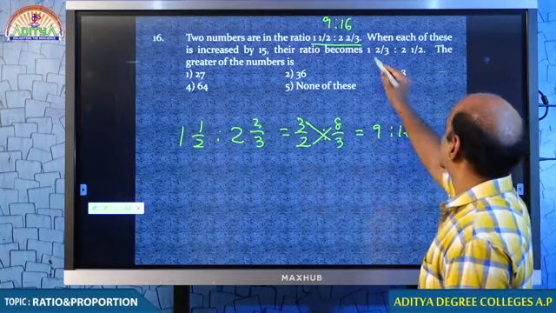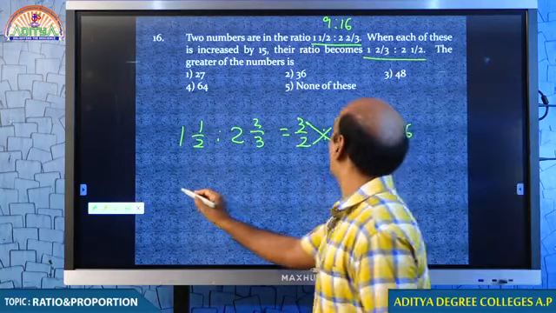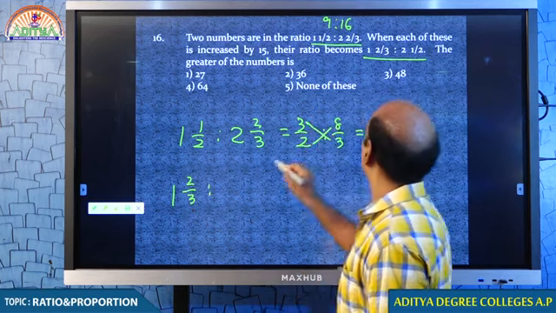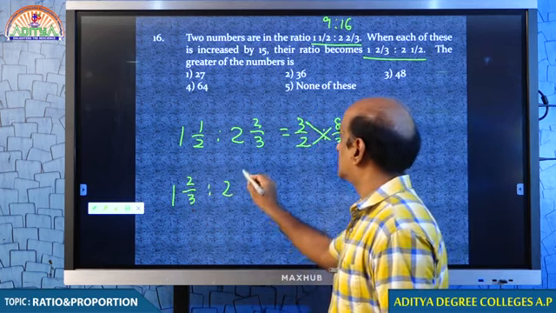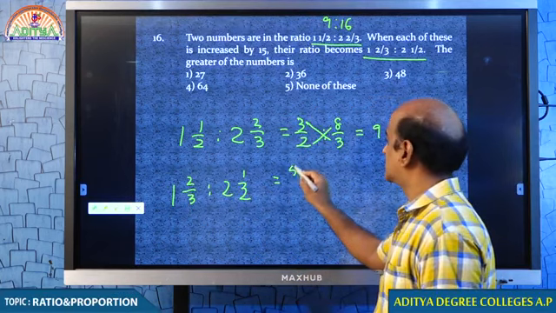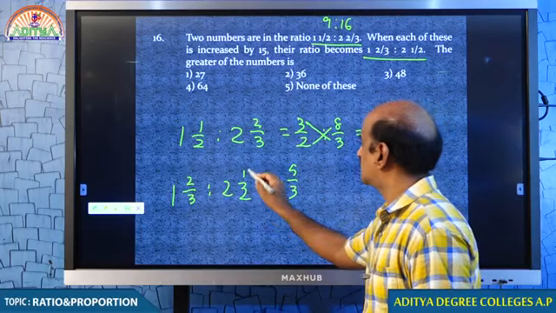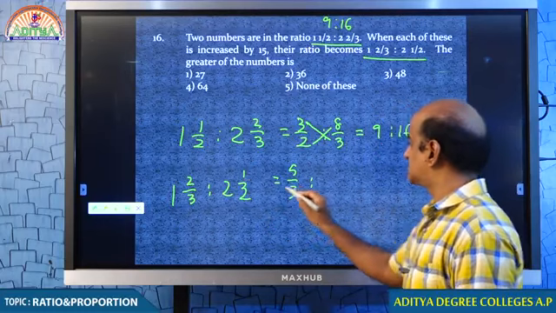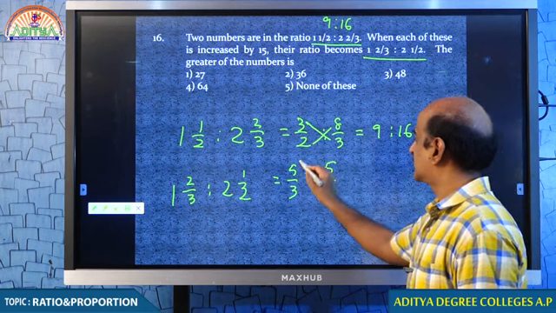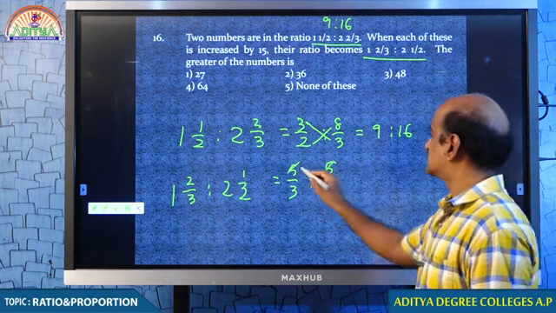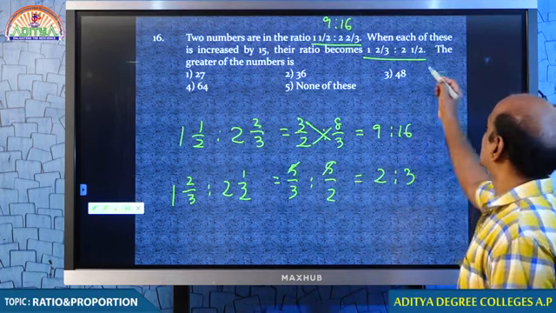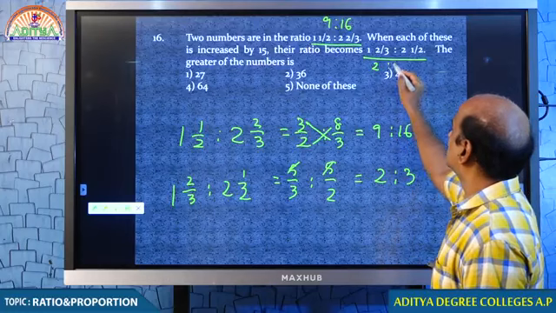Now here it is 1/2/3, 2 1/2. Convert the same. 1/2/3, 5/3. 2 2/1. 2 into 2, 4 plus 1, 5. 5/2, 5. Therefore, we can cancel 5. So, you can cross multiply, then we get 2:3. So here you can write 2:3.